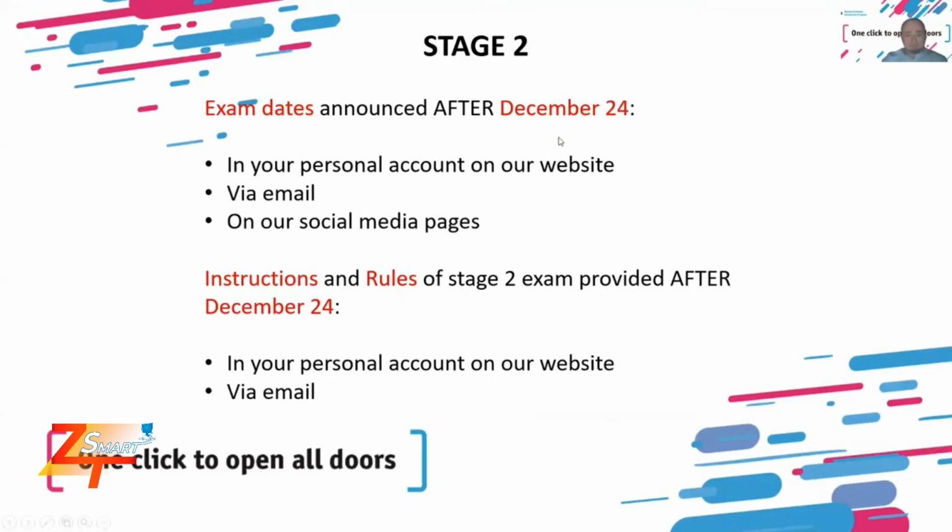So after December 24, when the first stage results are announced, if you are one of the stage 1 winners and you have been accepted into stage 2, the stage 2 exam dates will be announced. You will see them in your personal account on our website. You'll receive an email notification, and our social media pages will also have information about the dates of the exam.